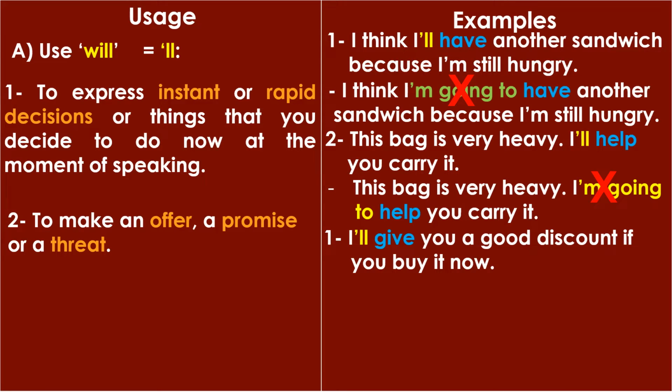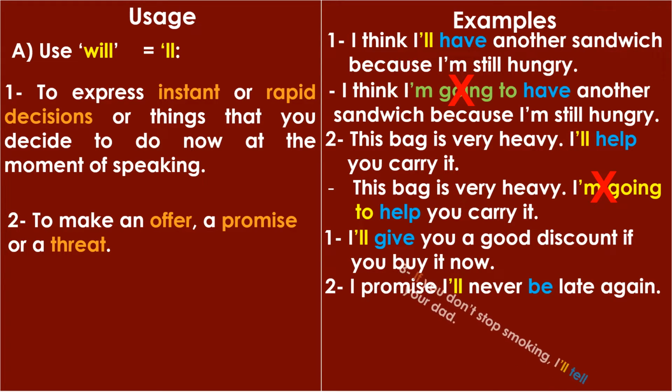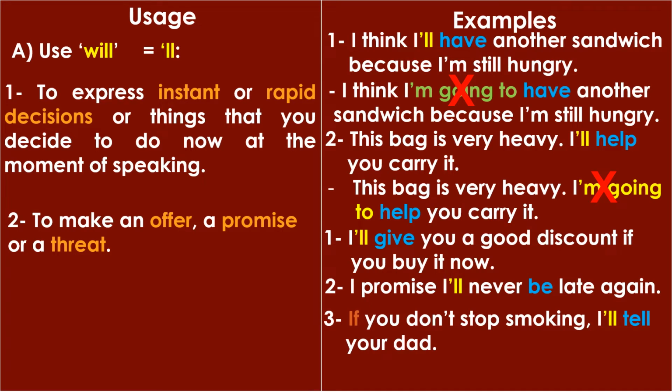It could be anything, a car or whatever. Okay. And this is an offer. Number 2. I promise I'll never be late again. This is a promise. أعد بأن أنا مش هتأخر تاني أبدا. Also, if you don't stop smoking, I'll tell your dad. This is a threat. Okay. لو ما بطلتش تدخين هبلغ والدك.